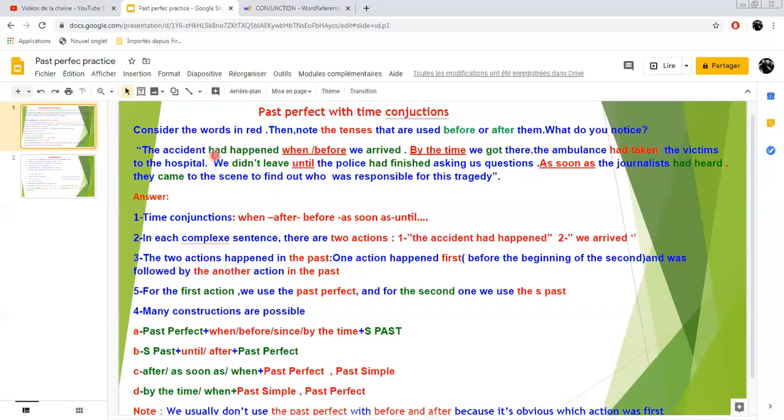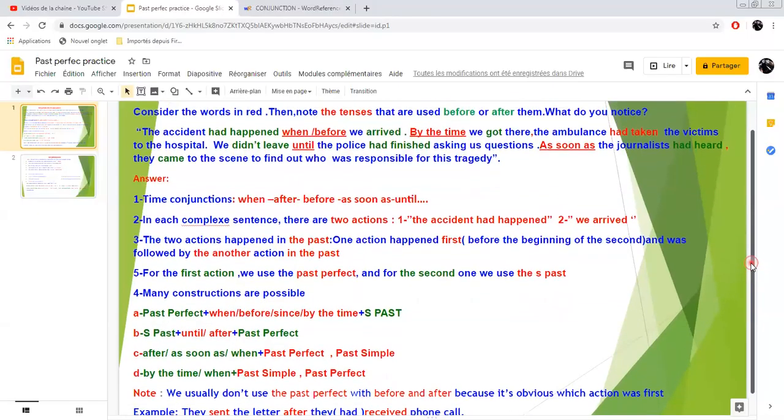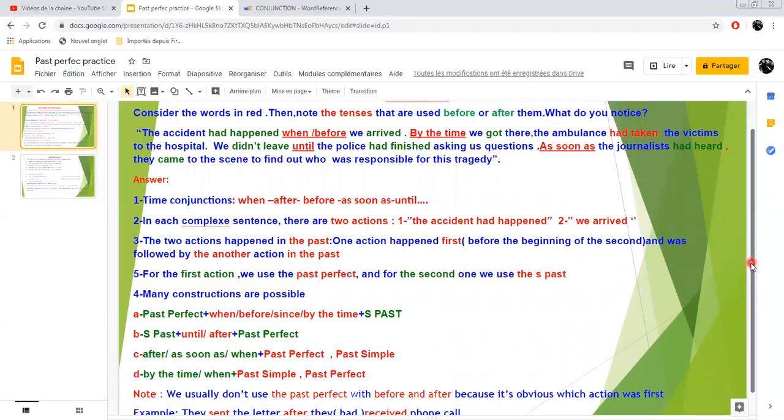So, in all these complex sentences here, they've got two actions, and both actions are in the past, and one action happened before the other one. So, for the action which happened first, we use the past perfect. And for the second action, we use the simple past. See? So this is it. If you've got two actions in the past, and one action happened before the other one, for the first action we use the past perfect, and for the second, we use the simple past.